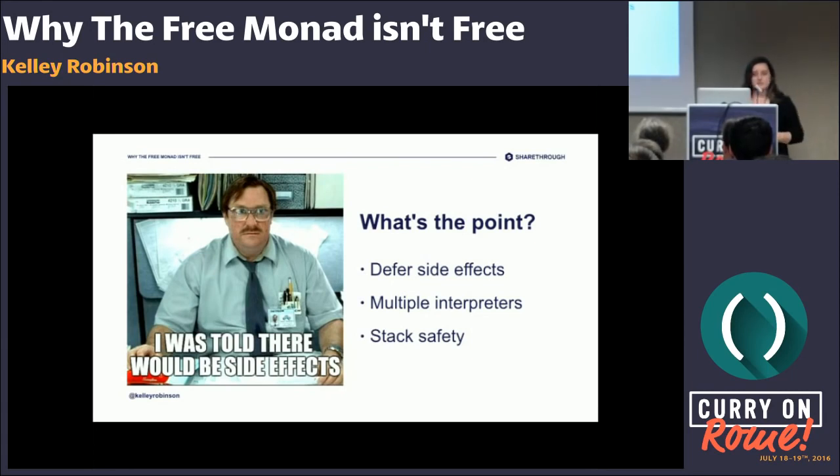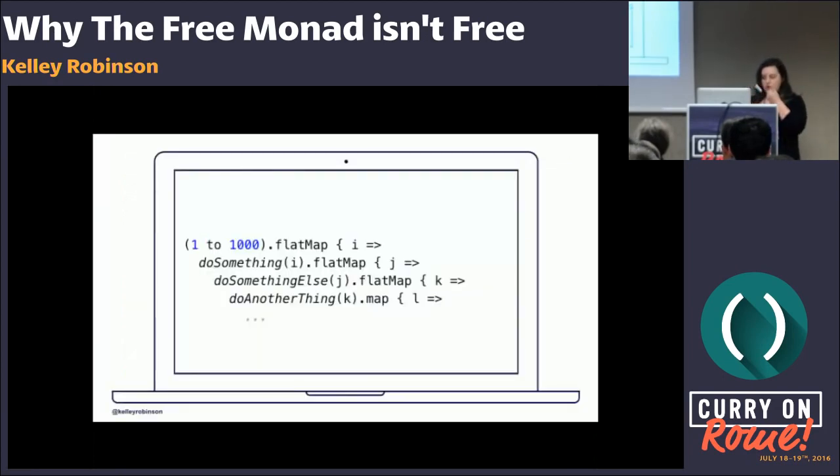It's like if I write down a list of instructions and hand it to everybody in this room, you're probably going to interpret that a little differently. And we can program those interpretations of the list or the structure that we give you. And then if you imagine something like this, some nested function that's doing a lot of looping, these do-something functions could do a lot of things in the course of your programs. But that's just it. In the course of your programs, it's going to look something like this. Every function in the monadic context is going to be added to the stack.